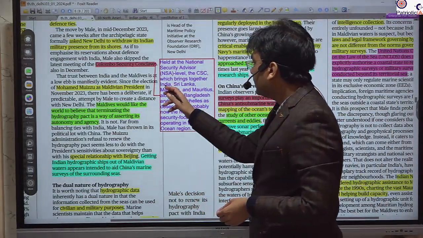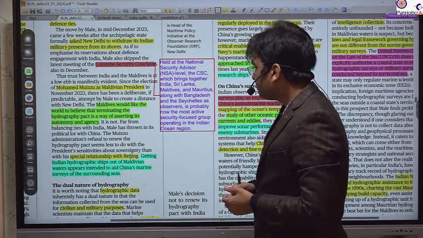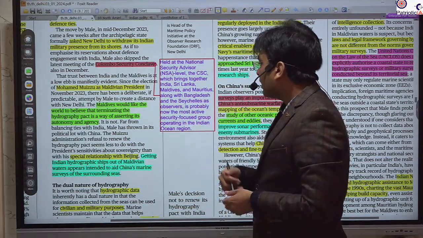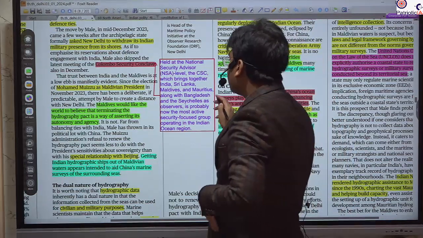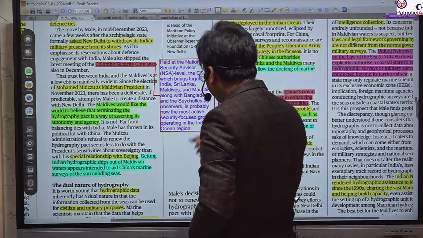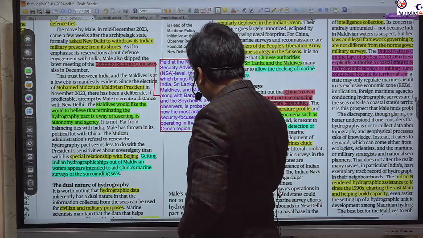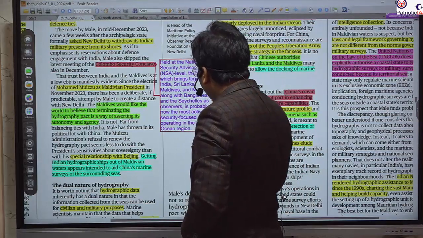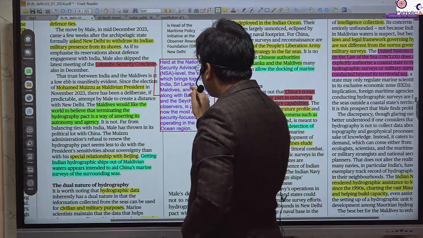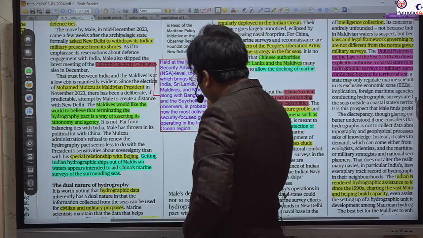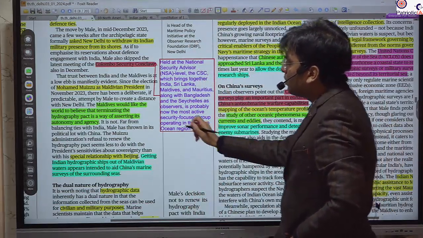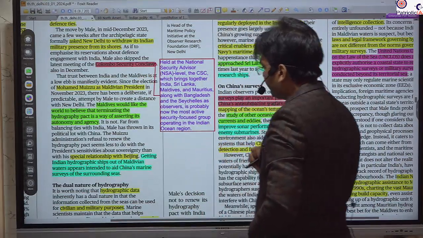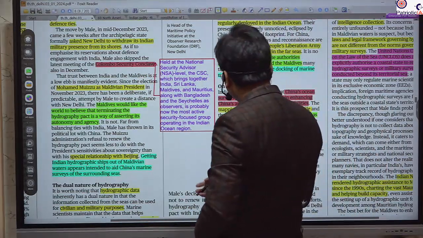The member nations are India, Sri Lanka, Maldives and Mauritius, along with Bangladesh and Seychelles as observer states. So in the prelims they can ask who the members are. Bangladesh is just an observer, not a member. The member countries include only India, Sri Lanka, Maldives and Mauritius. So you should be clear about who the members of the Colombo Security Conclave are and who the observers are.